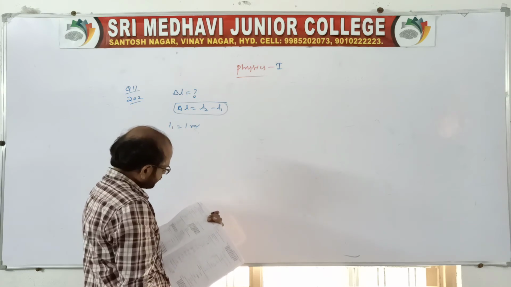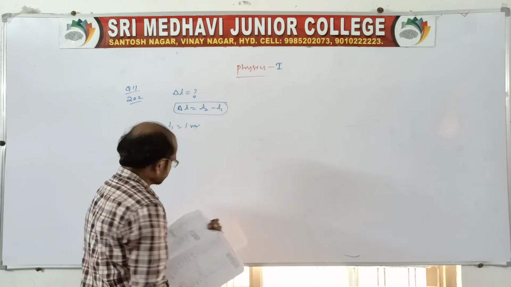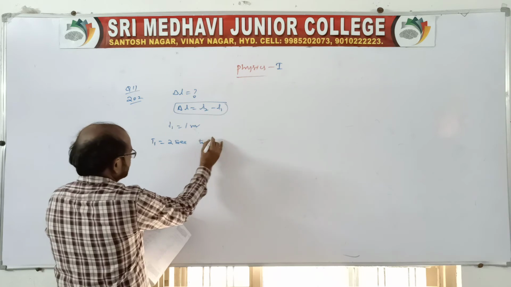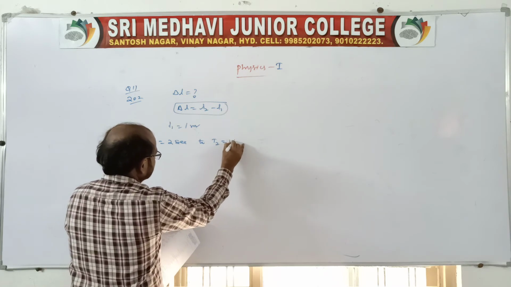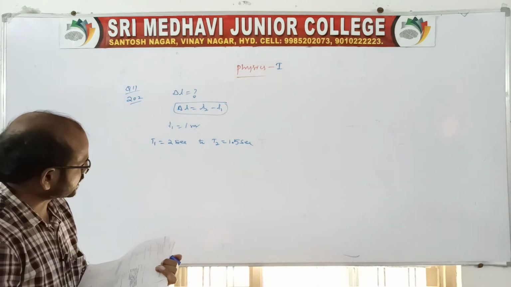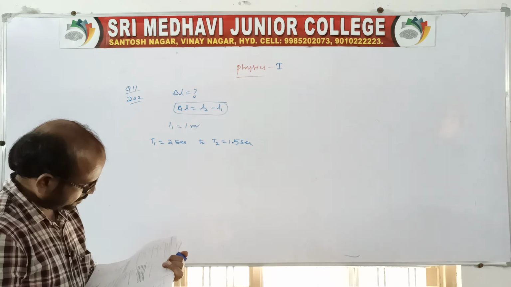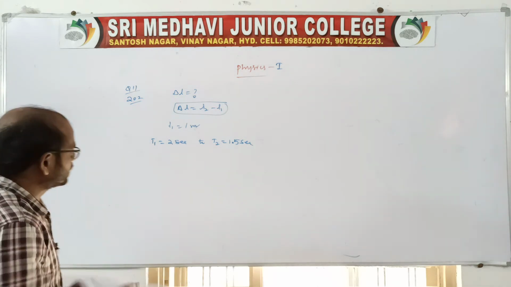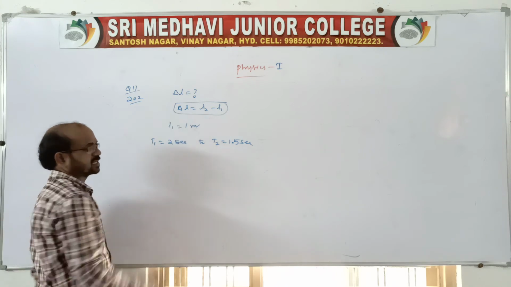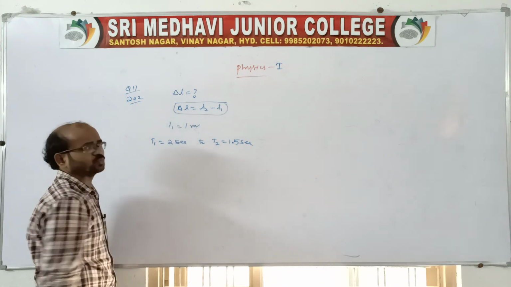And the time period of oscillation changes from 2 seconds to 1.5 seconds. So T1 is 2 seconds, and T2 is equal to 1.5 seconds. Here we have to get L2 by using T1, T2, and L1, because it is asking delta L. For this delta L, we should first get L2.